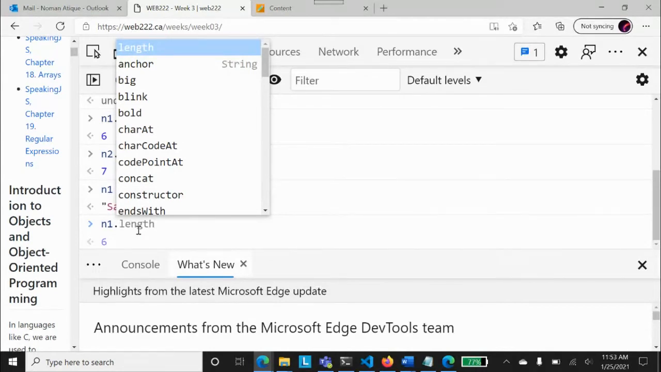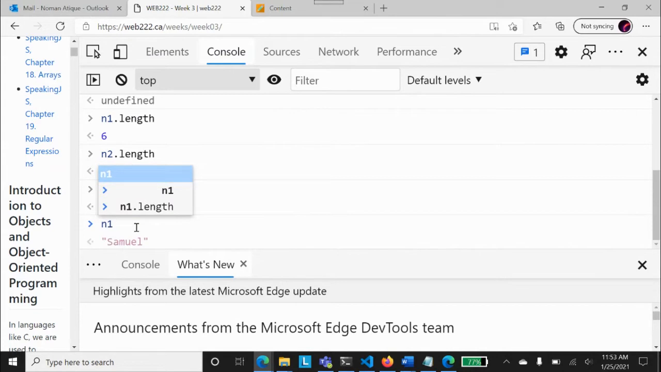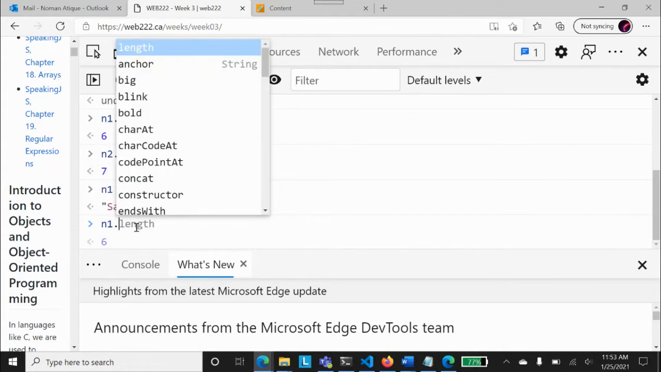I hope that makes sense to everyone, because our discussion will be based on this question. So I want everyone to be very clear. Sufyan, did you get my point, what I'm saying? That the properties that I'm getting after pressing this dot are supposed to come for objects, not for a simple variable. But since I have defined this n1 as a normal variable, and I'm getting these features, n1 dot length, dot big, dot blink, etc., it means that behind the doors, JavaScript has converted this n1 also into an object. Does that make sense, Sufyan, to you?